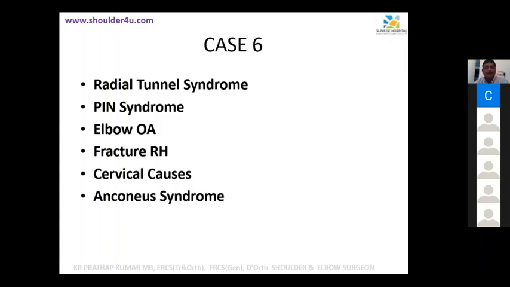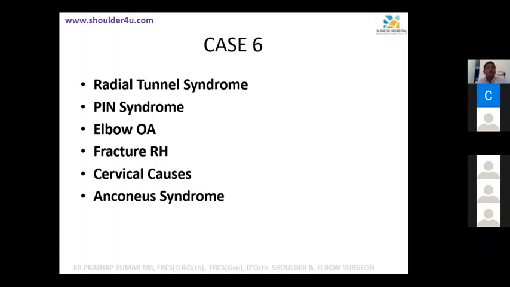Laterally, you have the lateral mass, like your brachioradialis and your ECRB. Medially, you have the brachialis tendon and the biceps tendon. So there's a small area through which the radial nerve passes, and it can be compressed by anything, like the arterial anastomosis, the recurrent arterial anastomosis, and even the supinator.